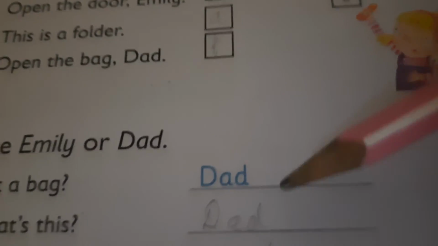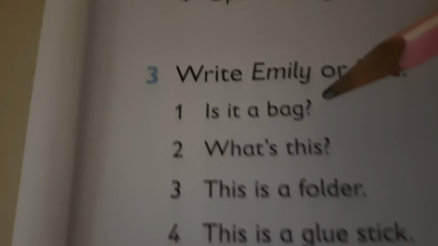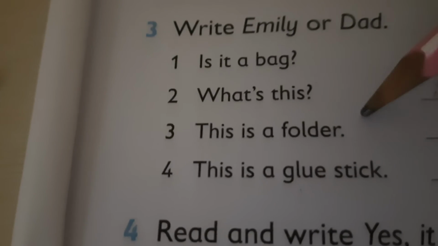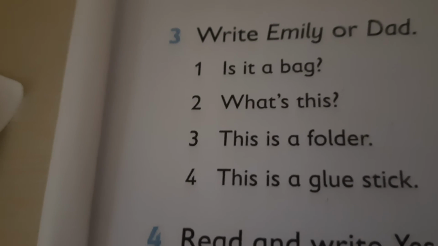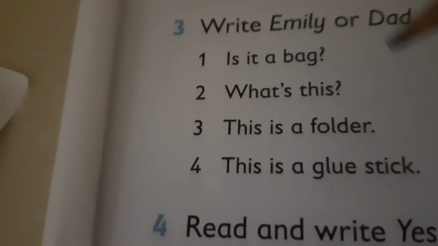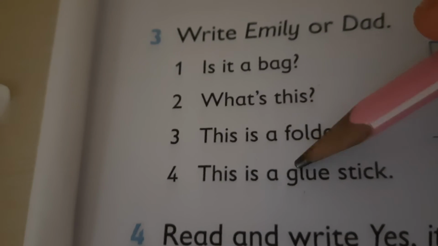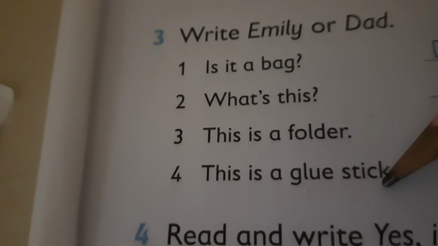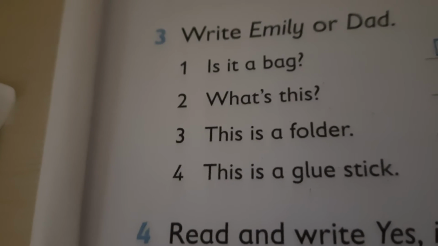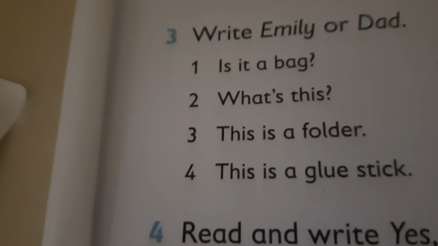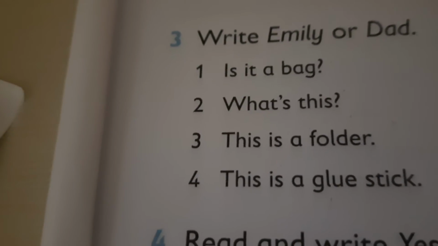So here also the answer will come as a dad. Okay, now the next sentence is, this is a folder. So you are going to write down who answered it. Who said this sentence? यानी ये sentence किसने कहा? This is a glue stick. So both the sentences you will find it out from the passages who said it, and you will write the name in front of it, whether Emily or a dad.